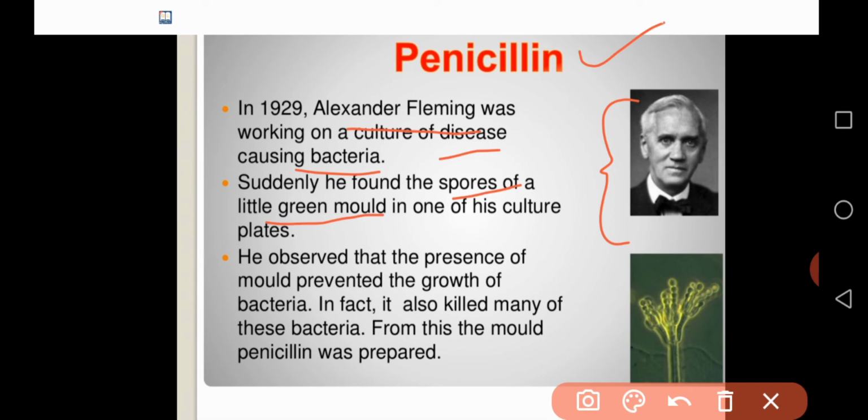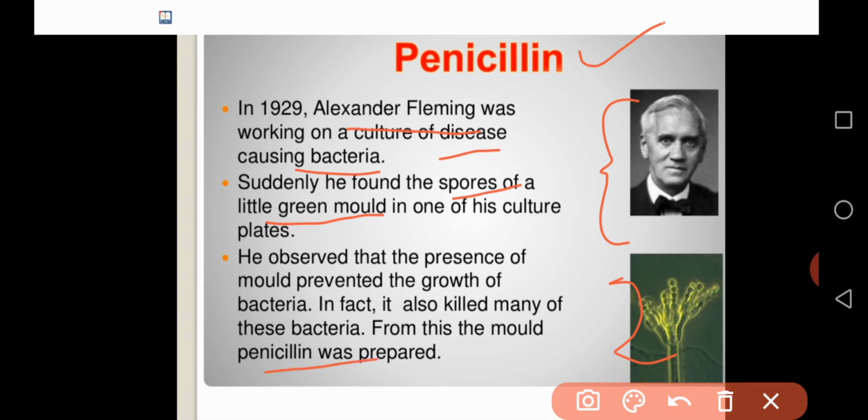Finally, he observed that the presence of mold prevented the growth of bacteria. In fact, it killed many of these bacteria. From the mold, penicillin was prepared.